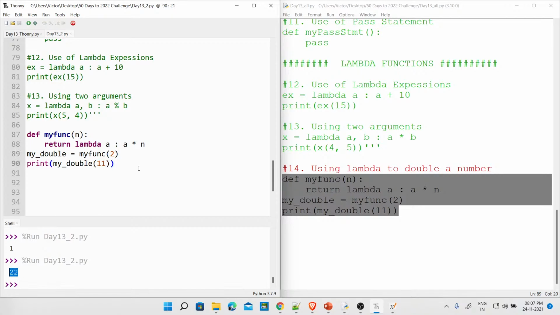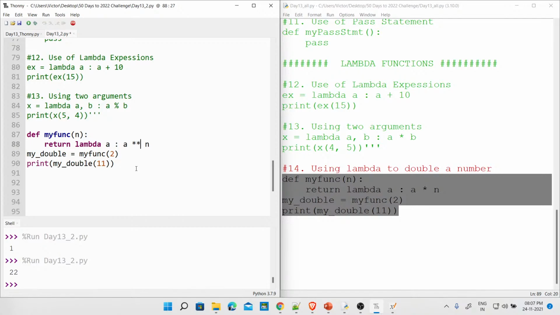Now my question is, what if we want to triple this using an anonymous function? Is anybody listening? Using an anonymous function or lambda expression, what if we want to triple this? What should we do? Should we say a star star n? By the way, if we say a star star n, what do you think this will give us? Any guess?